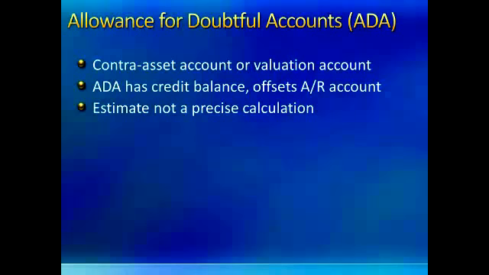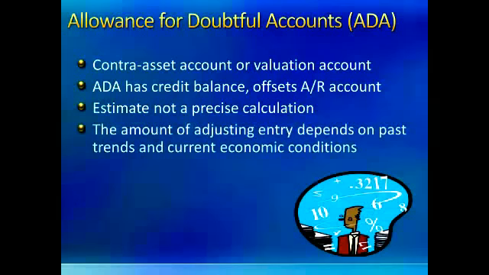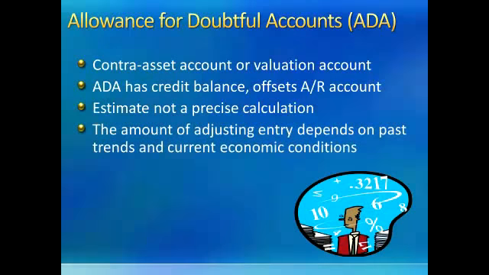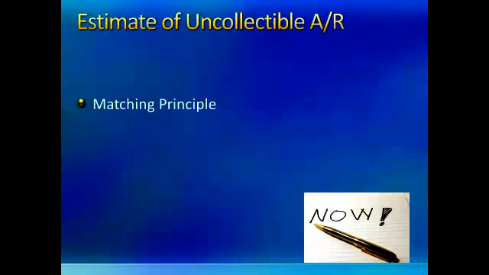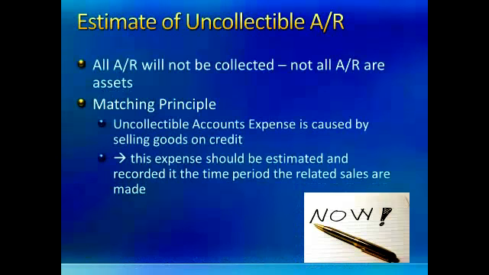In the allowance for doubtful accounts, we're not identifying specific customers that we think won't pay, but of the total group of customers that have promised to pay, we're estimating some percentage won't actually pay. The amount of the adjusting entry to record the allowance for doubtful accounts depends on past trends and current economic conditions. In other words, we use what we know from our history as well as what we know about the current economic conditions to make our estimate.